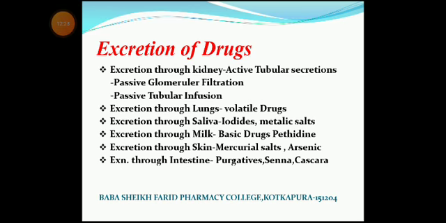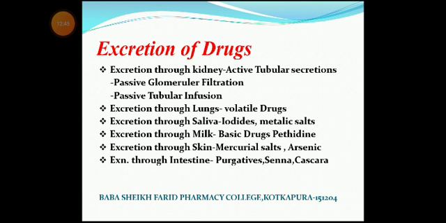There are a number of organs or methods by which the excretion of drugs takes place. The chief organ for excretion is the kidney.